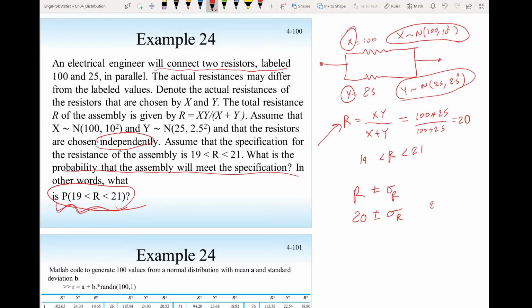If we conduct the experiment 100 times or 1,000 times, then we count how many values of R fall in this range, and let's say 350 out of 1,000 simulations. Then the probability it will be in this range will be 350 divided by 1,000. And then it's up to the engineer who's designing the system to accept this or go and buy better resistors with a smaller variance. So how do you generate data for X from this population and Y from this population?